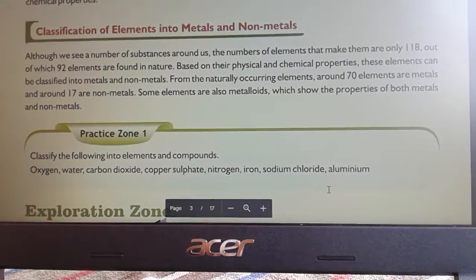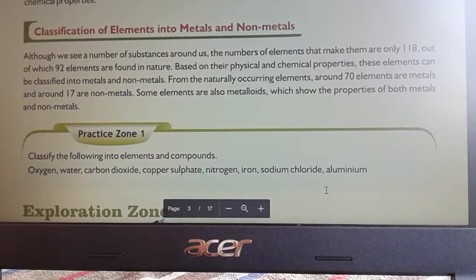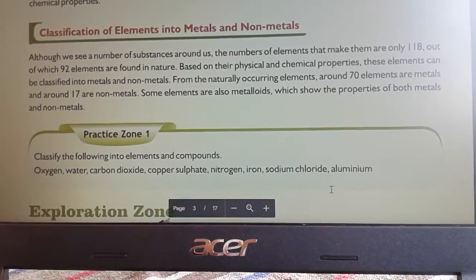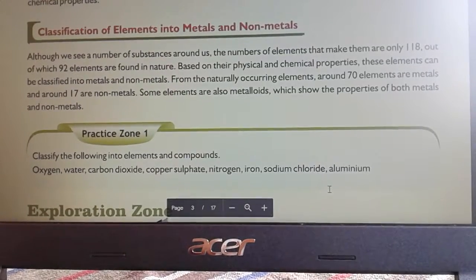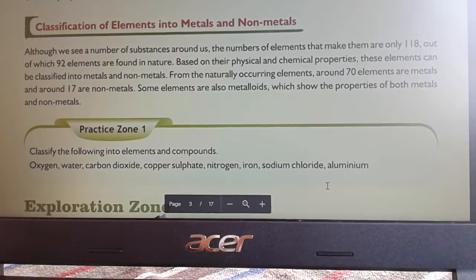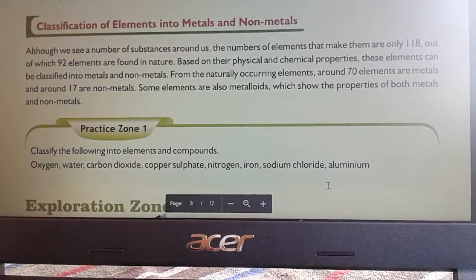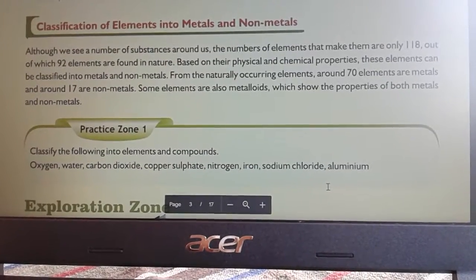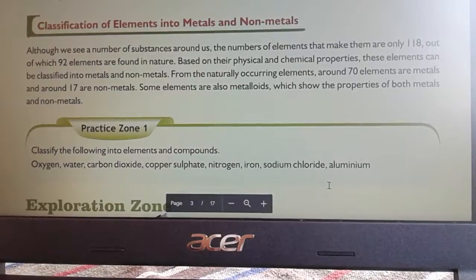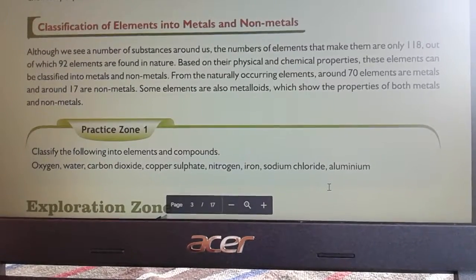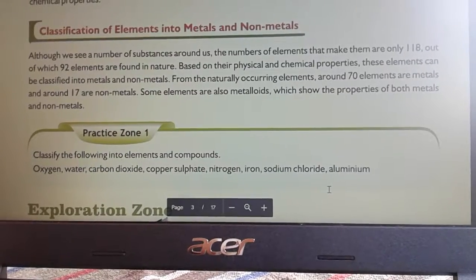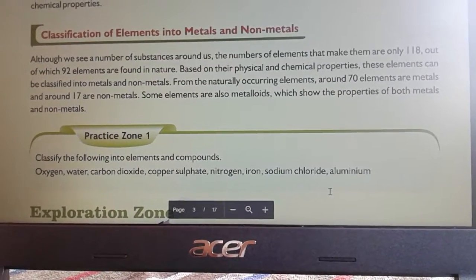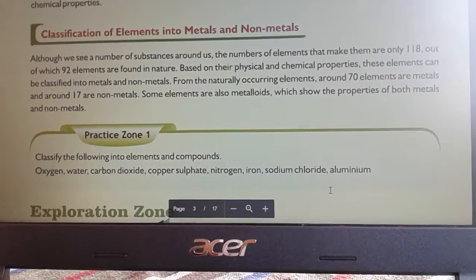Of the naturally occurring elements, around 70 are metals and around 17 are non-metals. Some are metalloids. Metalloids are those elements which show the properties of both metals and non-metals.